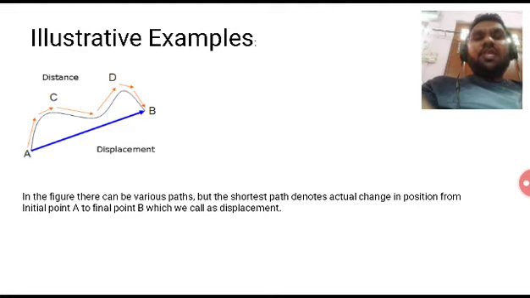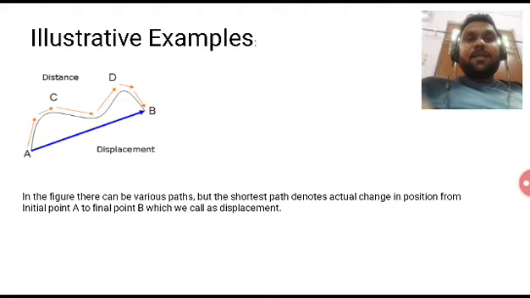As we know, the shortest distance between two points is a straight line. So distance will be the length of the path ACDB and displacement will be the length of the path AB.